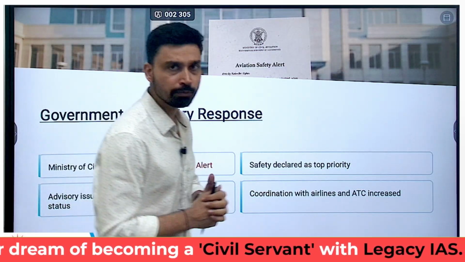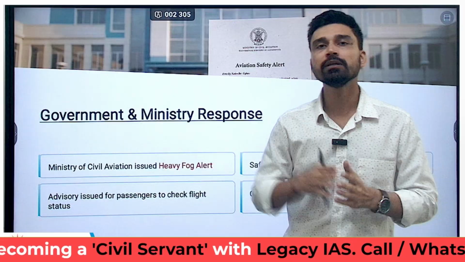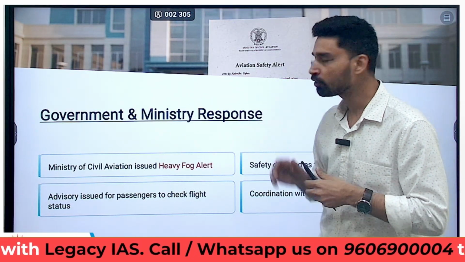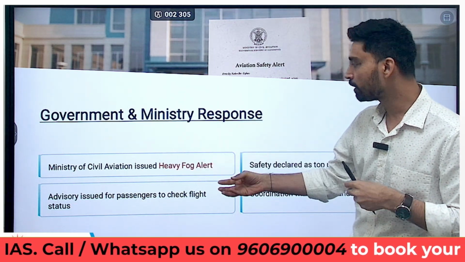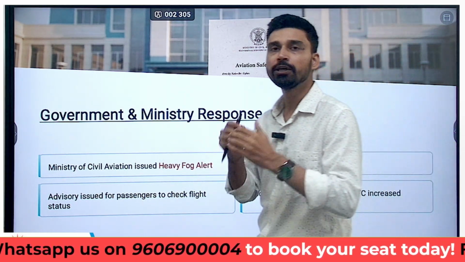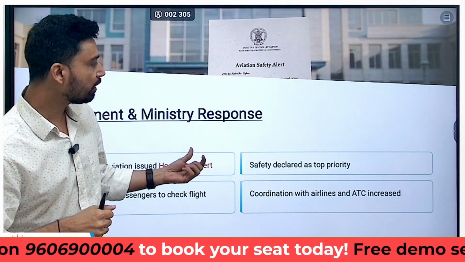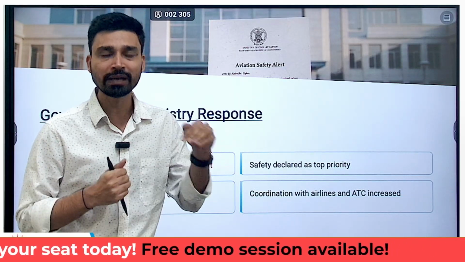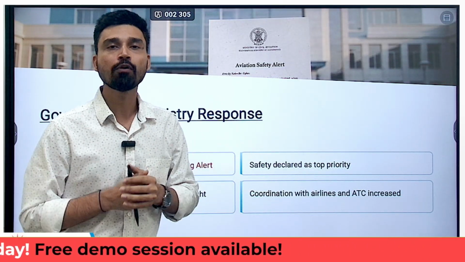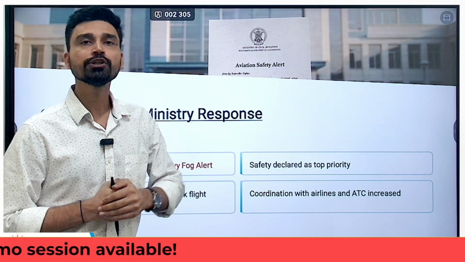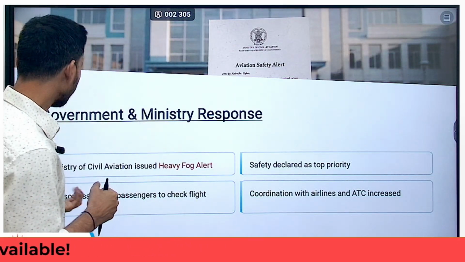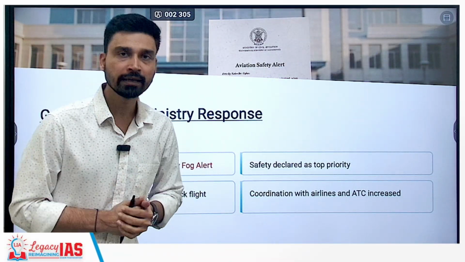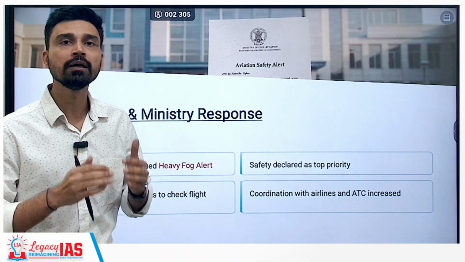Now, obviously, you can understand the interruption in the aviation sector is so intense that the Ministry of Civil Aviation has issued a heavy fog alert to the passengers and to the airlines, and safety has been declared a top priority, because if a flight is about to land or take off in this dense fog, the possibility of aviation disasters can increase manifold. An advisory has been issued for passengers to check the flight status before coming to the airport so that they will not have to go through unnecessary problems.